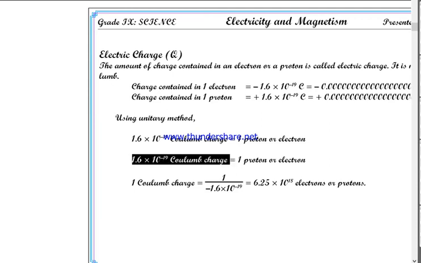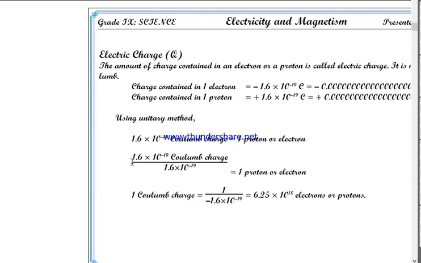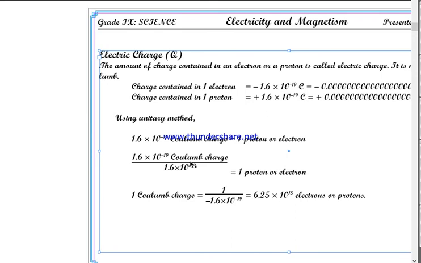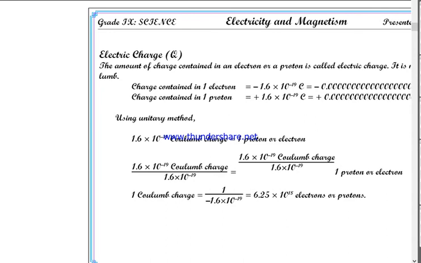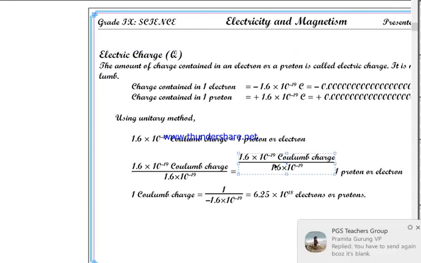So do you understand what I am doing? To use the unitary method, I have to divide both sides by 1.6 into 10 to the power minus 19.